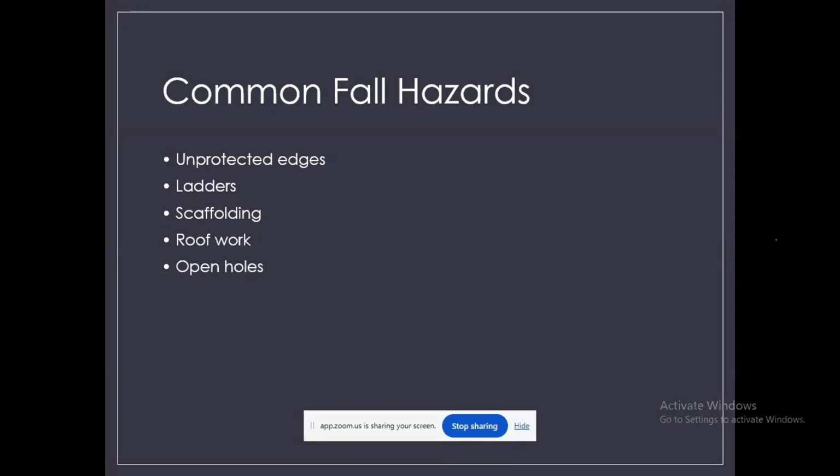Open holes include gaps in floors for elevators, staircases, or maintenance access. If not covered or marked properly, the worker may accidentally step into the hole and fall, right? All these hazards may look common, but without proper precautions, they can lead to serious accidents. Identifying these risks is the first step toward preventing falls.